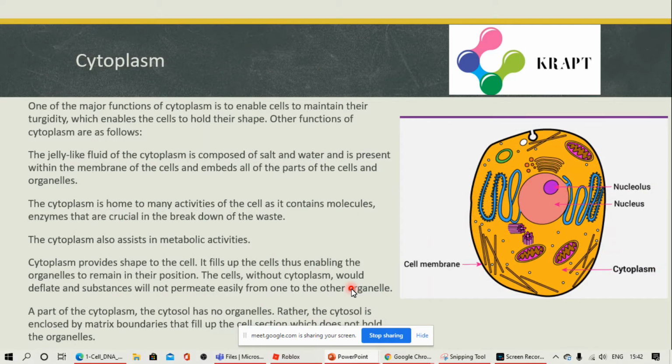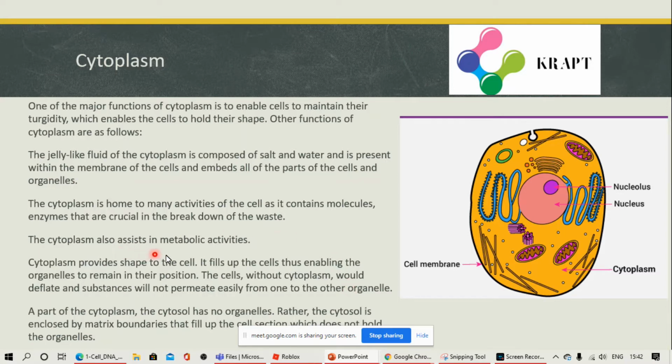And now next is cytoplasm. What is cytoplasm? It's a jelly-like matrix or fluid which is composed of salt and water and is present within the cell membrane. It embeds all parts of the cell including the organelles. The cytoplasm is home to many activities of the cell as it contains molecules and enzymes that are crucial in breaking down waste. So basically many metabolic and biomolecular processes take place here.